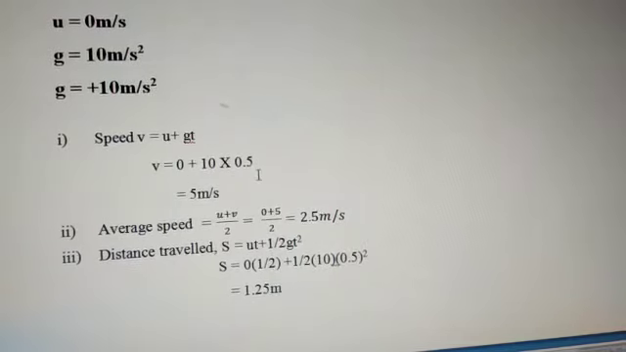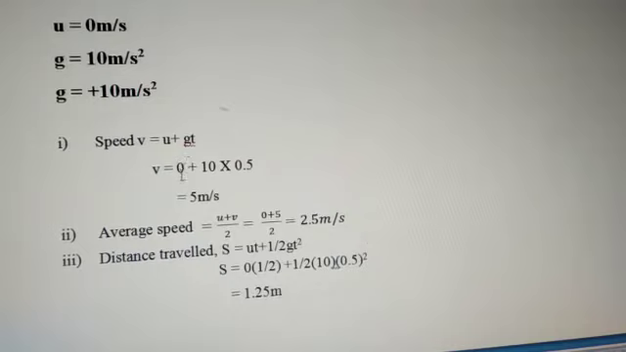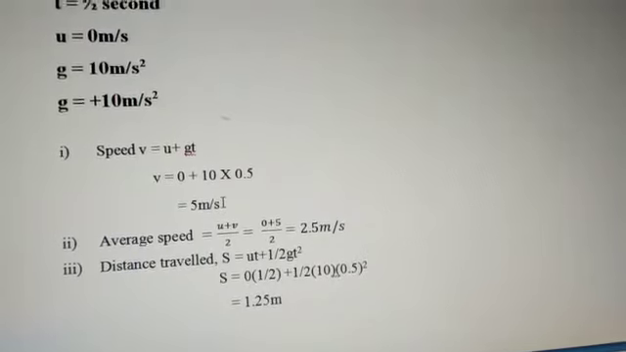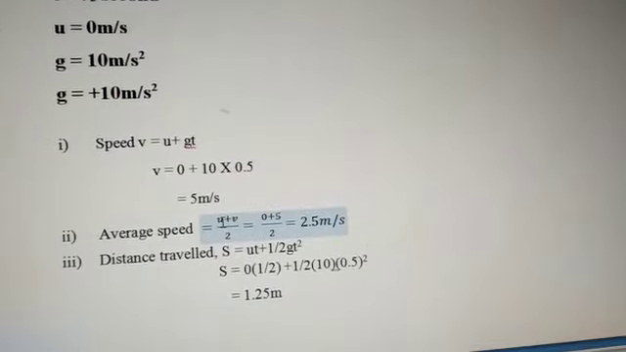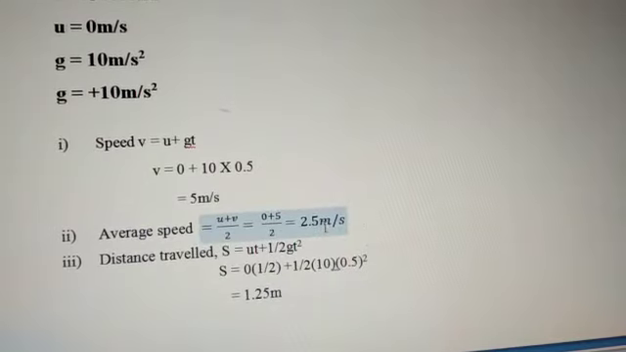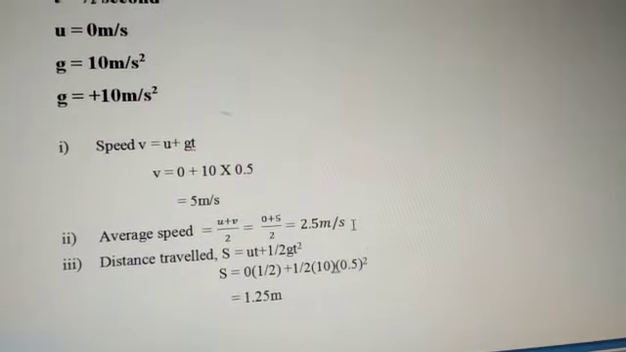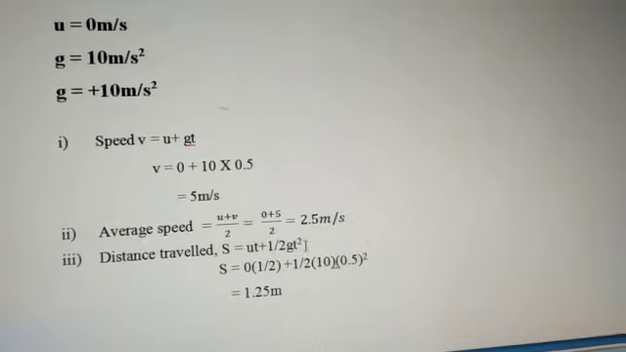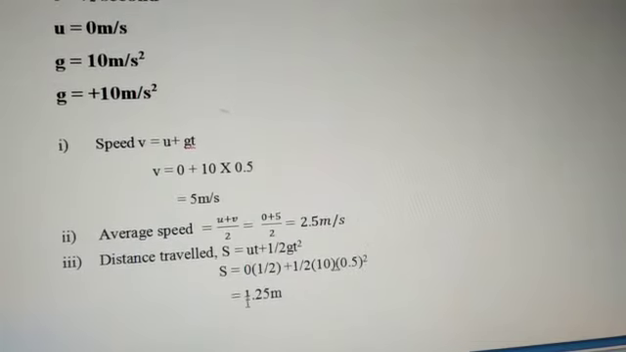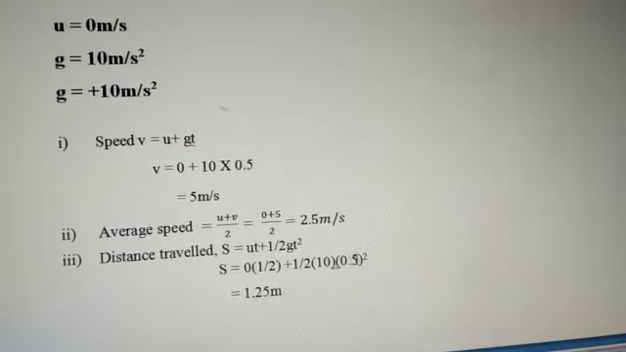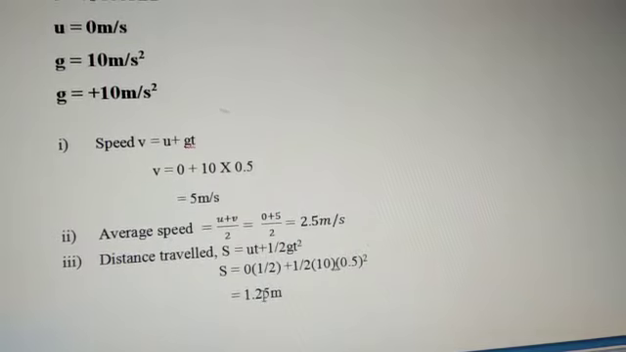Therefore, substitute here: v is equal to u, which is 0, plus 10 into 0.5, you will get 5 meter per second. In the same manner, average speed is initial velocity plus final velocity divided by 2. So 0 plus 5 divided by 2 is 2.5 meter per second. And lastly, the distance traveled is s equals ut plus half at square. Instead of a, we write g, so s equals 0 plus half into 10 into 0.5 whole square, which gives 1.25 meter.